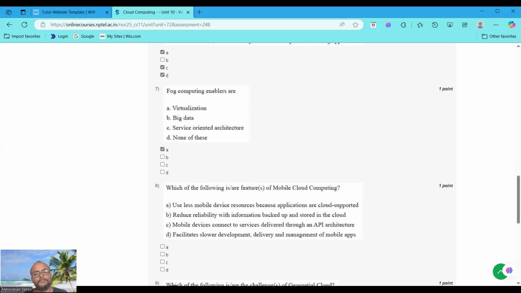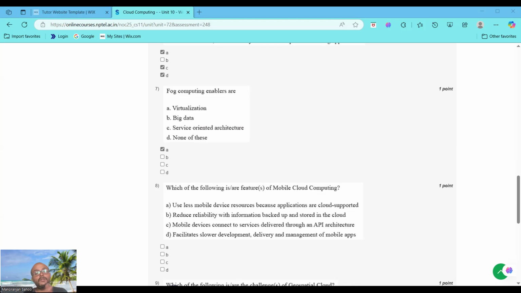See, in fog computing, virtualization is a key enabler that allows fog nodes to run multiple tasks efficiently, through virtual machines or containers. That's why I choose virtualization. Clear? That's why I choose virtualization as the fog computing enabler. Second, big data is a use case, not an enabler. So it will not be chosen.